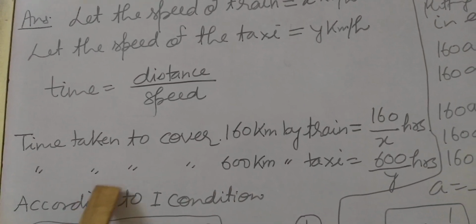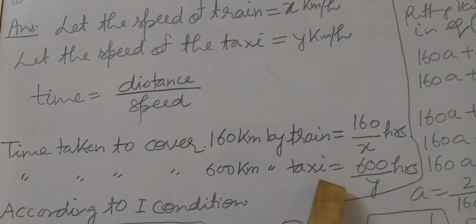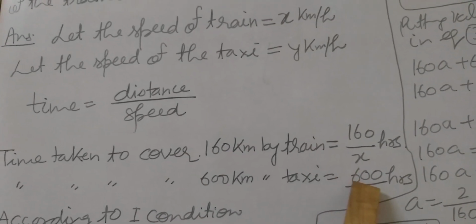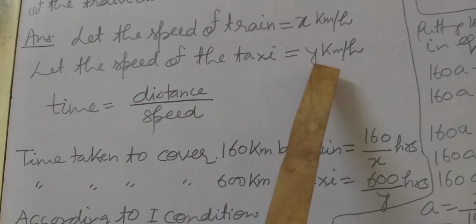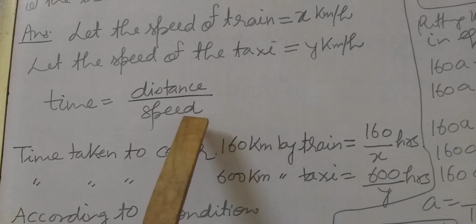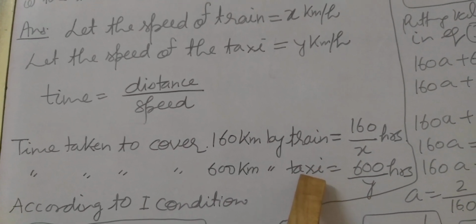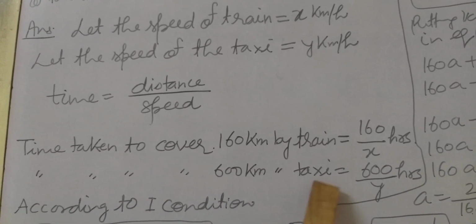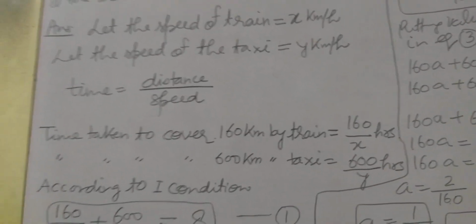So time taken to cover 600 km by taxi: the distance is 600, so in place of distance 600 is written, and the speed of the taxi is y, so in place of speed we write y. So time taken to cover 600 km by taxi is 600 upon y hours. Correct students?